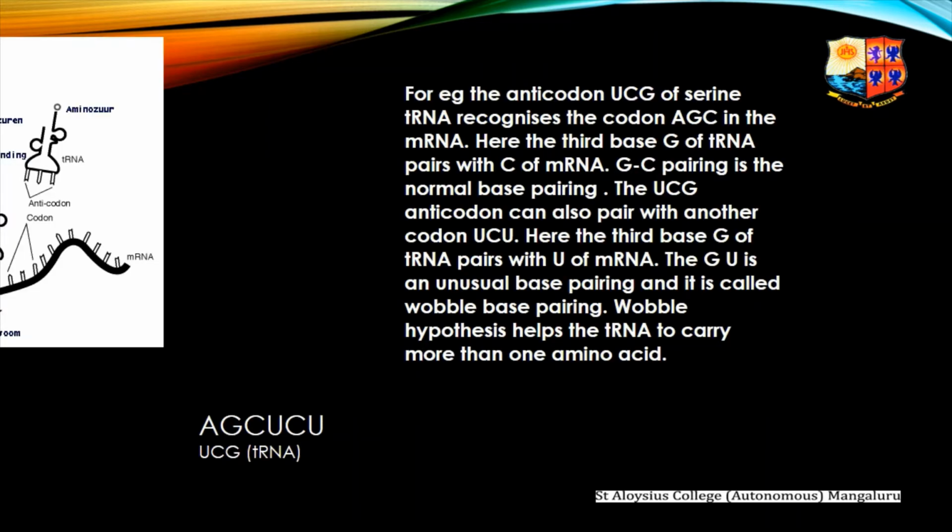For example, the anticodon UCG of serine tRNA recognizes the codon AGC in the mRNA. Here, the third base G of tRNA pairs with C of mRNA. GC pairing is the normal base pairing. The UCG anticodon can also pair with another codon, UCU. Here, the third base G of tRNA pairs with U of mRNA. The GU is an unusual base pairing and it is called the wobble base pairing. Wobble hypothesis helps the tRNA to carry more than one amino acid.